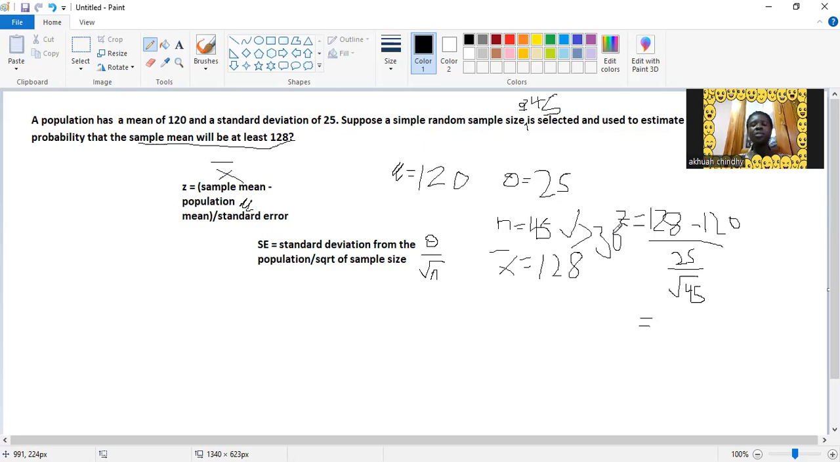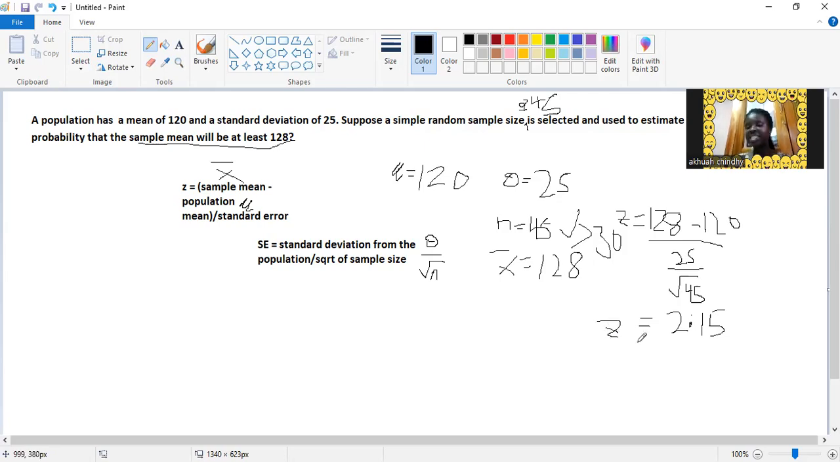So that's the condition to use the Z table, however you call it. So that will compute our Z value here, for the sampling distribution. So 128 minus 120 divided by 25 over root of 45. So I got 2 point... I hope today no calculation errors. 2.15. So this is 2.15. All right. So this is the Z value for the sampling distribution.